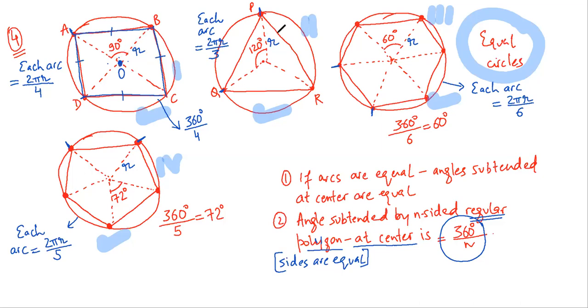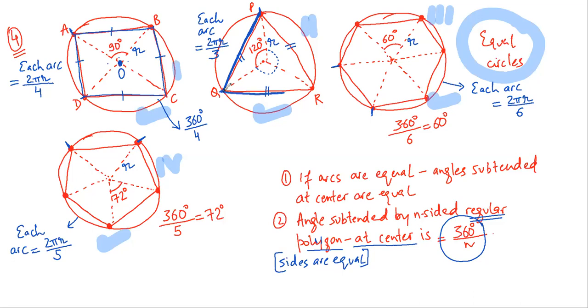Just remember this. Now when I come to this, again this is a regular polygon, this is actually an equilateral triangle. Three sides, all sides are equal. The whole of this angle would be 360 degrees because it's a regular polygon. Each chord, now each side of this equilateral triangle, each side of this equilateral triangle is also a chord of the circle.